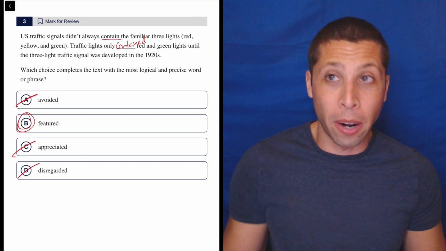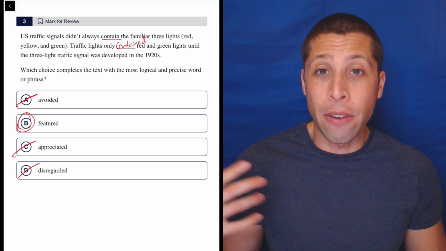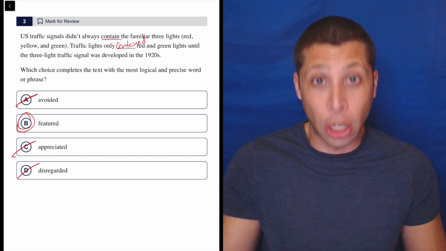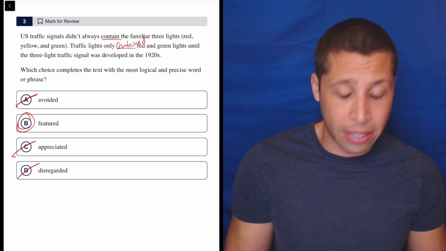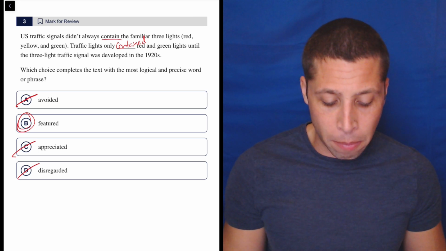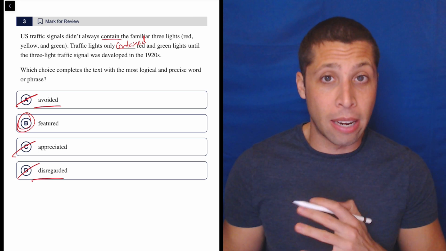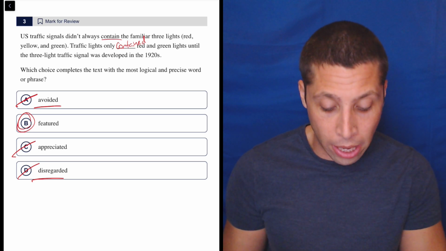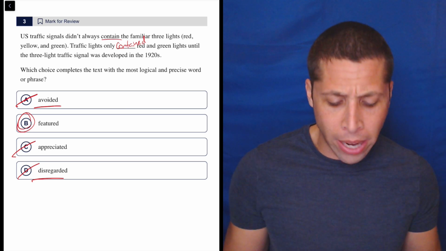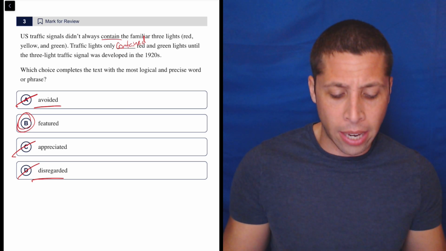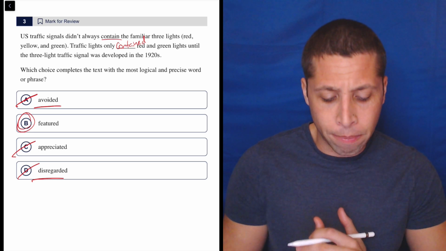Same thing with disregard. A person can disregard something. The inventor of the original traffic light could have disregarded the need for a yellow, but that's not what the sentence is saying. And so it just doesn't make any sense. I would say that even A and D are both trying to hit the same idea, which is a misinterpretation of the story where we get rid of the red and green when what we really want to say is that it includes it.